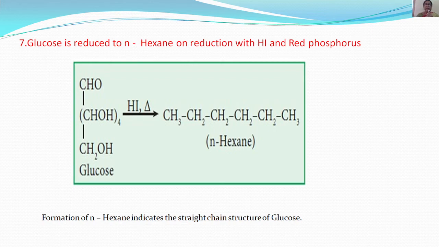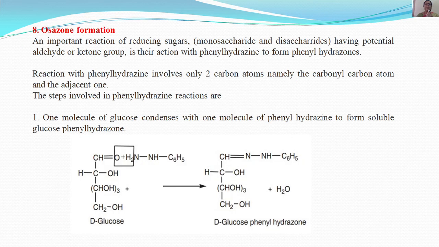Formation of n-hexane indicates the straight chain of glucose. This reaction will tell us that glucose is having a straight chain. Osazone formation is one of the important reactions of reducing sugars, that is monosaccharides and disaccharides having a potential aldehyde or ketone group. It is their reaction with phenylhydrazine to form phenylhydrazones.